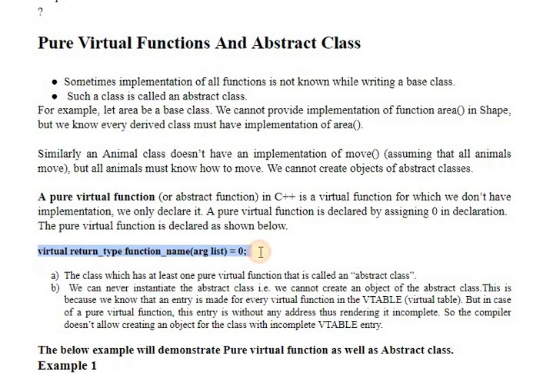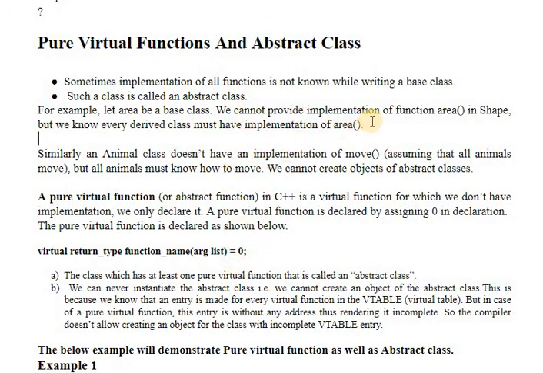For now, look at this syntax here. Virtual is the keyword, then the return type, the function name, and the argument list, which is set to 0. So a pure virtual function is always declared but not defined. Any class which has a pure virtual function is known as an abstract class.